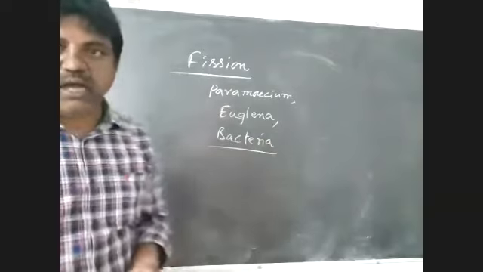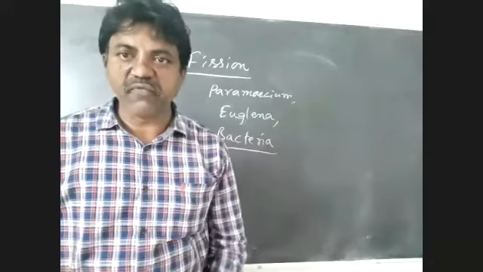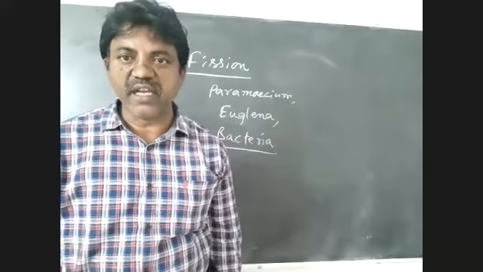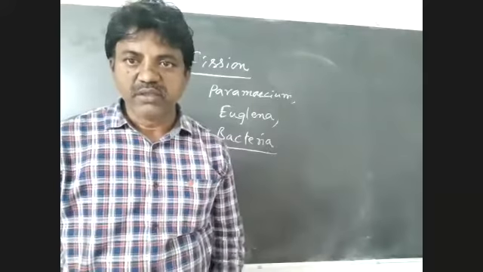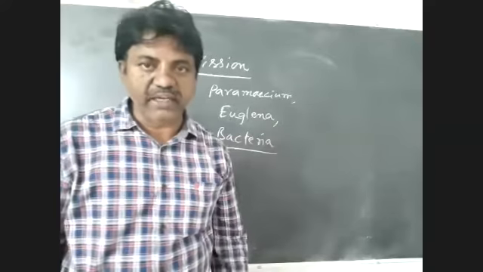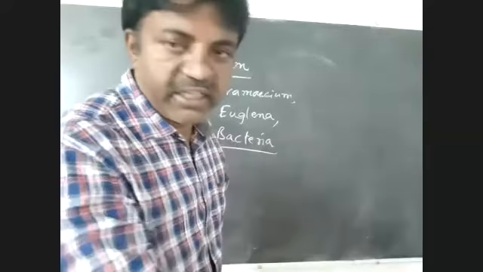Bacteria is a plural word, the singular is bacterium. Let us discuss the process of binary fission in bacteria.